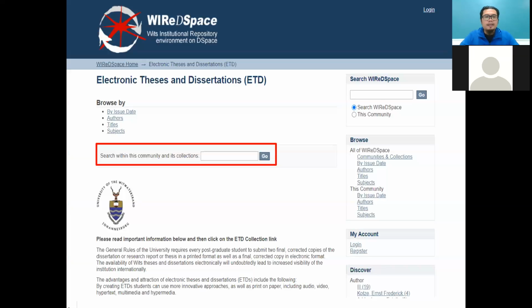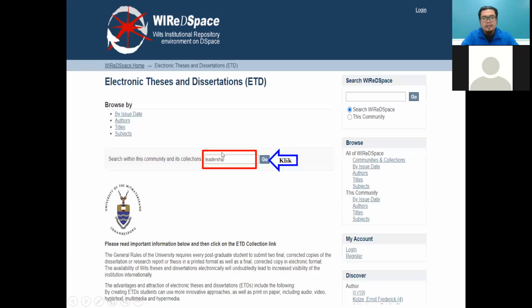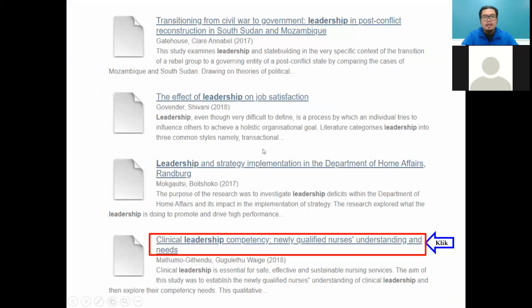Okay, this is their interface, their main website. We can see that they have a function here to search within the community and its collection. Please find these sections. For example, I try to put in a keyword. The word is leadership, and then I click go, and we have several results matching the word leadership from the theses.